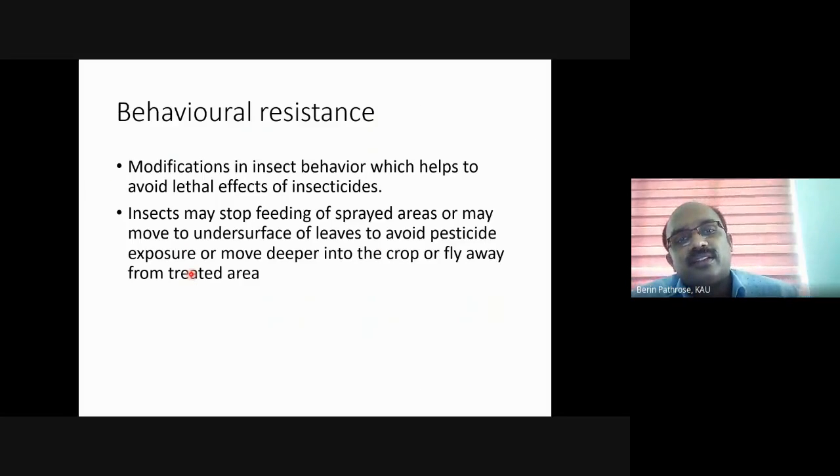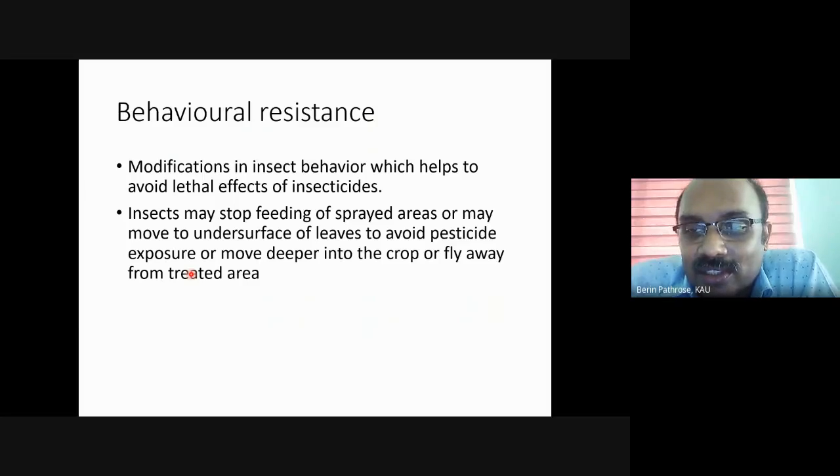The behavioral resistance, that is a very simple mechanism. Say, if you are spraying a pesticide in a crop, the insect will simply move away from the crop and it will avoid the treated area. This is nothing but behavioral resistance.